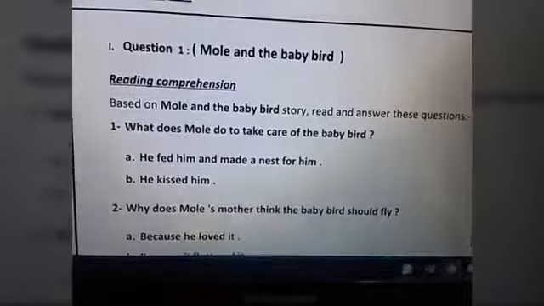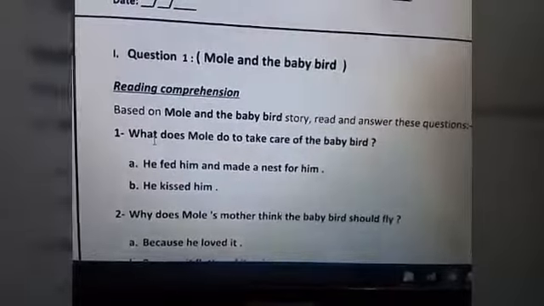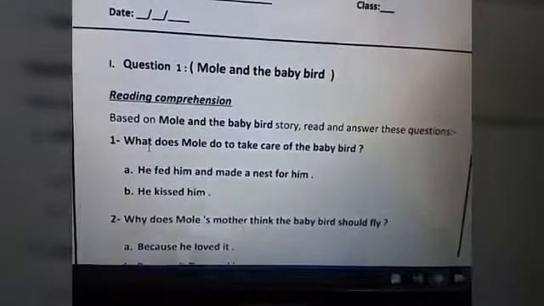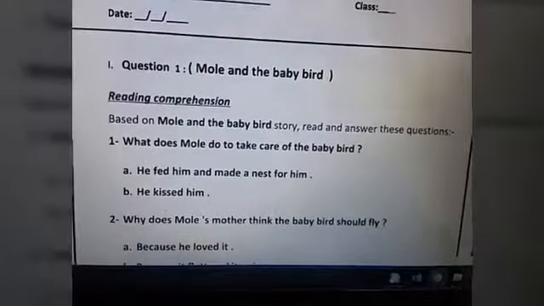Okay, let's say the question again. What does Mole do to take care of the baby bird? He fed him and he made a nest for him.